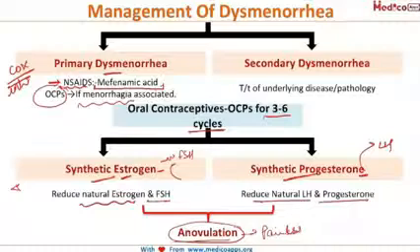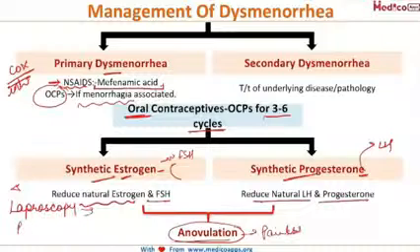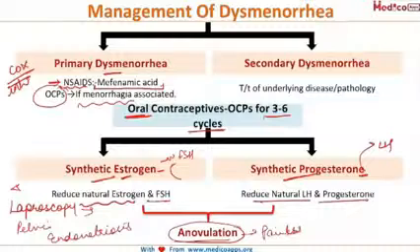But one very important thing is that even in cases of primary dysmenorrhea, if the patient is not relieved even after giving OCPs, then the next choice is laparoscopy. You need to go for laparoscopy to rule out pelvic pathologies. A very important pelvic pathology that you should keep in mind is endometriosis. So even if the primary dysmenorrhea is not relieved on giving OCPs, you should go for laparoscopy to make a proper diagnosis. Now coming to secondary dysmenorrhea, since it is because of some underlying pathology, you need to treat that underlying disease.